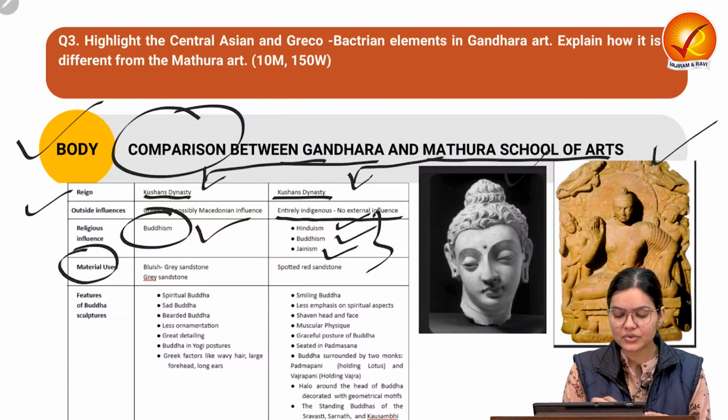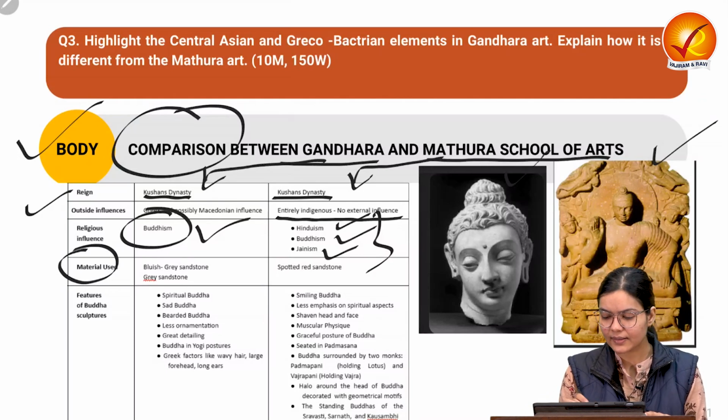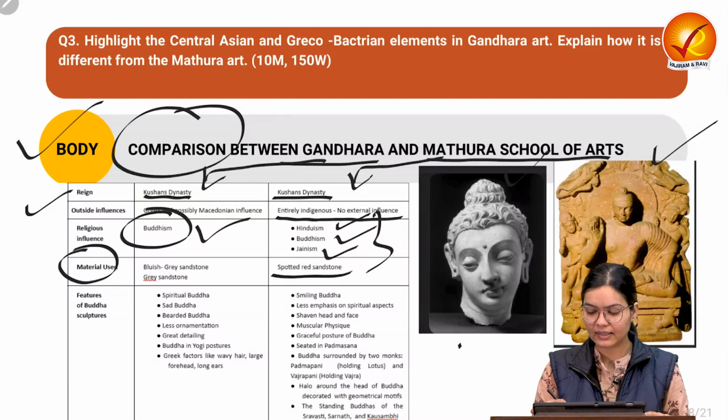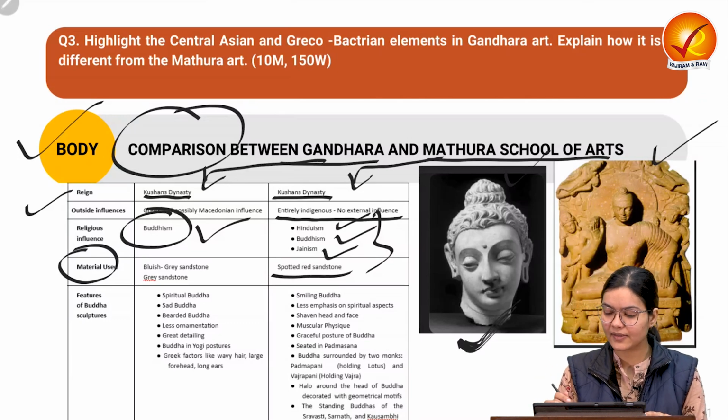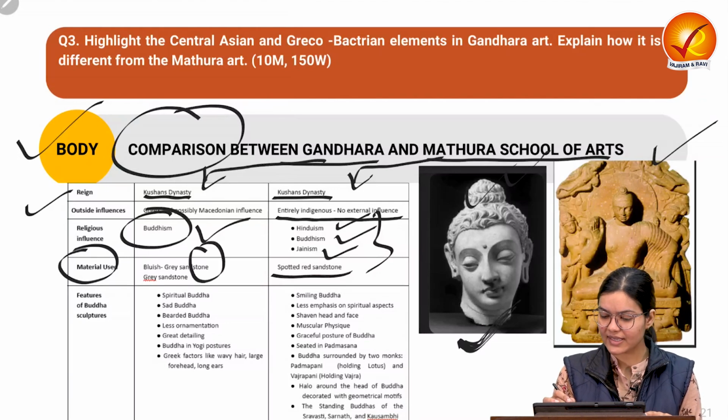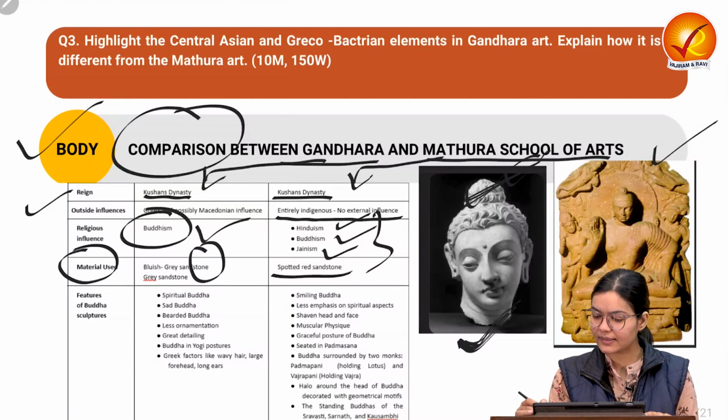Also, the material used was blue-grey sandstone in the Gandhara art, while here in Mathura, mostly spotted red stone was used. If we see here, this is the depiction of the Buddha's head from Takshila. We can see here the striking feature of light and dark shades being used. Also the grey sandstone, which we have discussed just now, has been used here in the picture. We can see that.